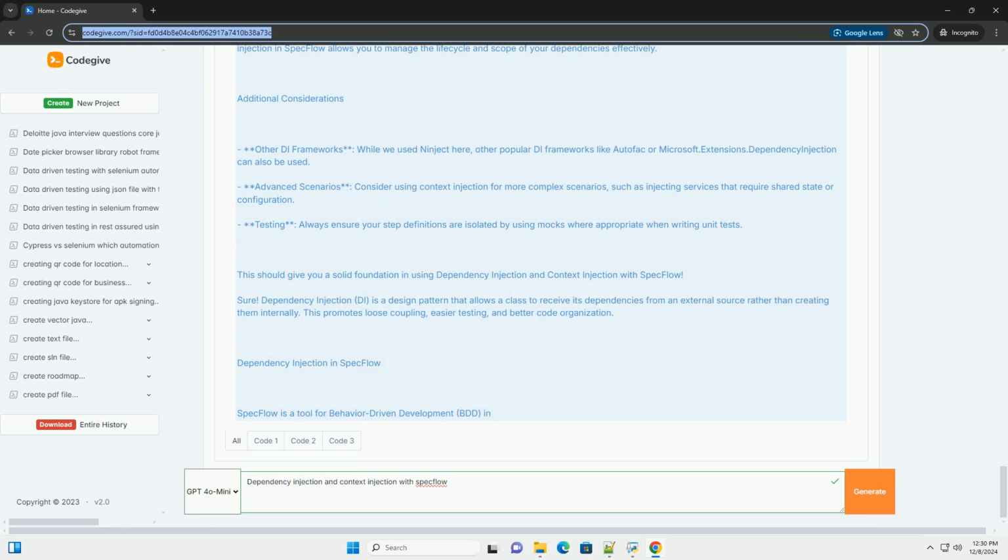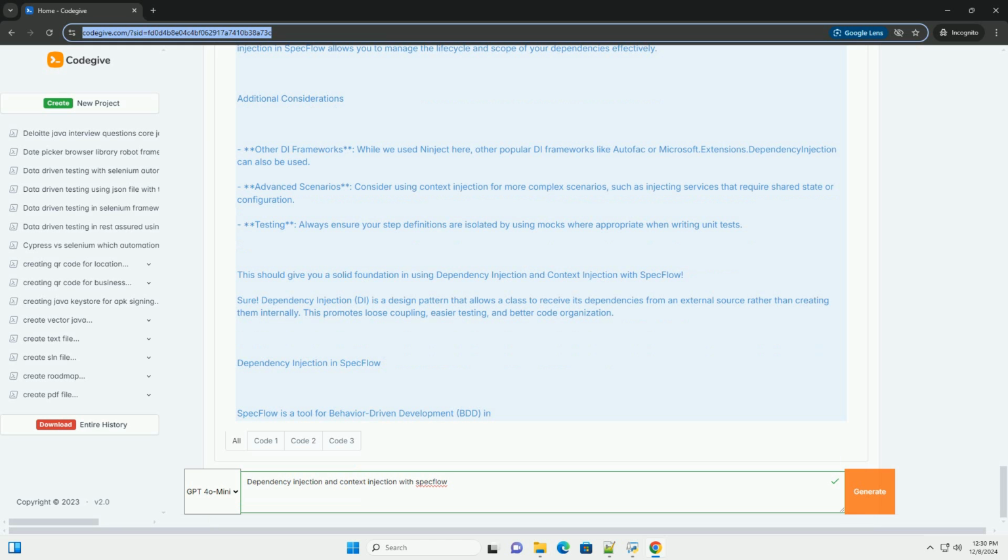C#. // CalculatorSteps.cs. using TechTalk.SpecFlow; using NUnit.Framework; [Binding] public class CalculatorSteps { private readonly ICalculator _calculator; private int _result; public CalculatorSteps(ICalculator calculator) { _calculator = calculator; }. [Given("I have numbers")] public void GivenIHaveNumbers(int a, int b) { _result = _calculator.Add(a, b); }. [Then("the result should be (.*)")] public void ThenTheResultShouldBe(int expected) { Assert.AreEqual(expected, _result); }.